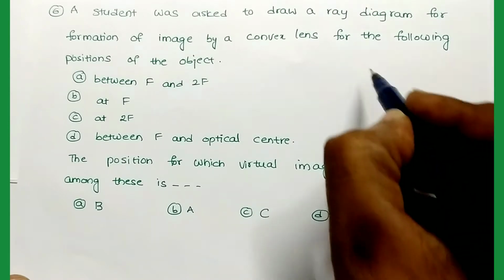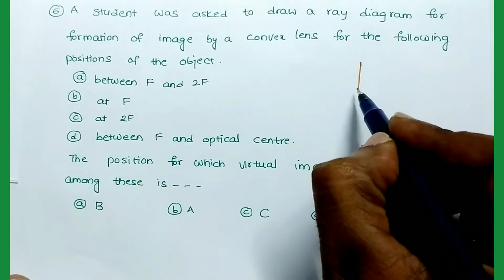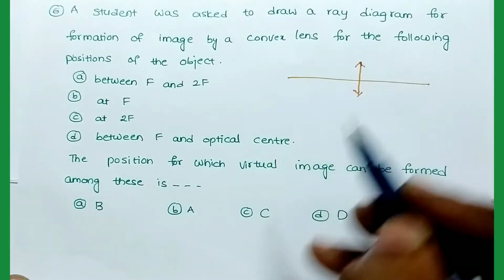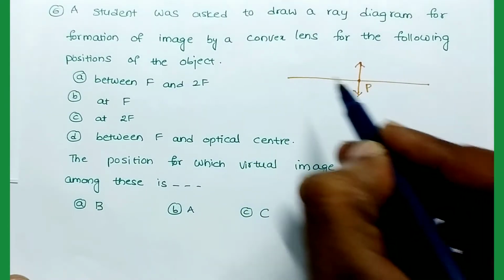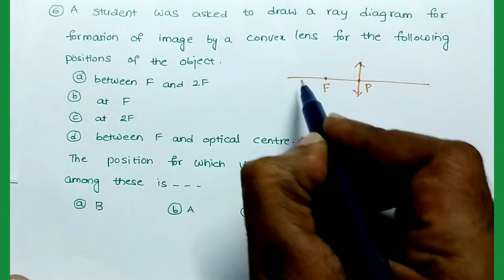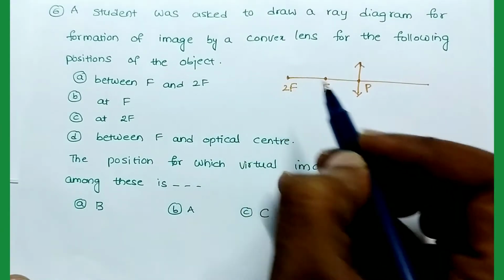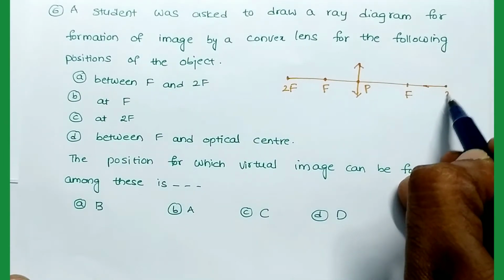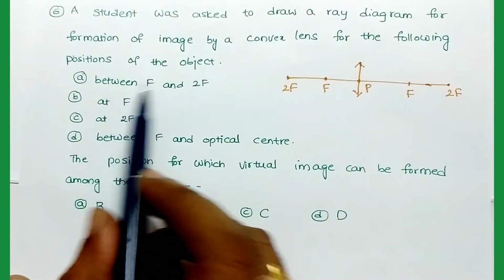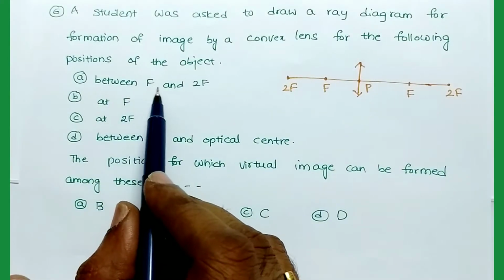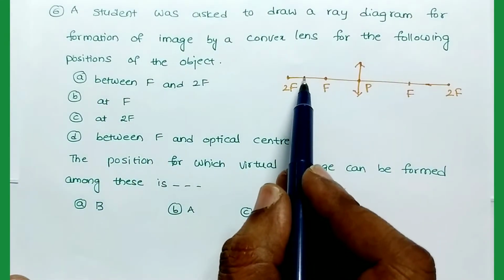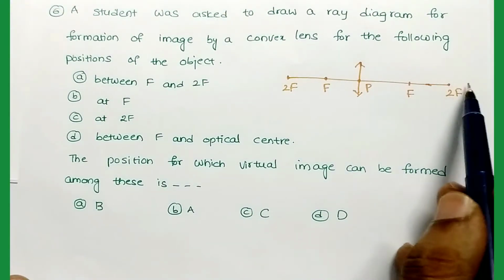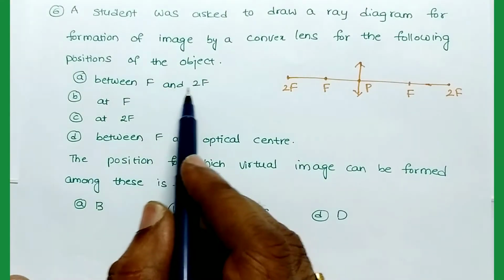So here, a convex lens. A student was asked to draw a ray diagram for a convex lens. This is the convex lens, and this is the optic center, and this is the focus, and this is the 2F. So this is the focus, and this is also the 2F. So when the object is placed between F and 2F, that means here, then the image is formed beyond 2F on the other side. So this is not correct.